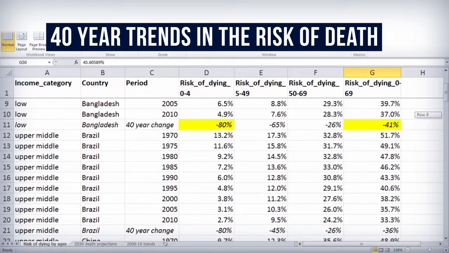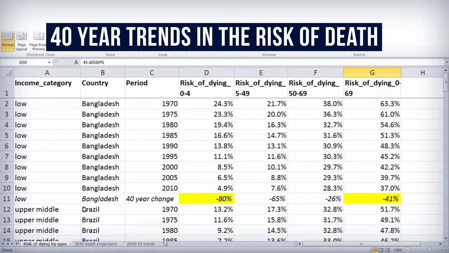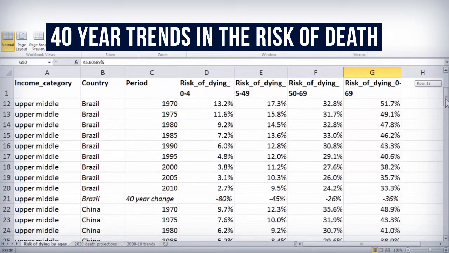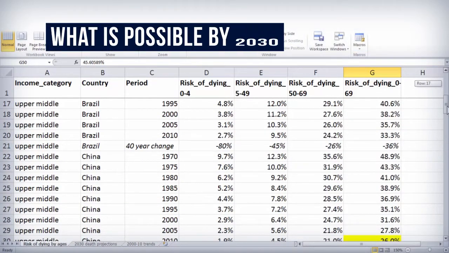If we go further, look at what happened for Bangladesh over the 40 years. The risk of death before age 70 fell by 41%. And importantly, the risk of childhood deaths fell by a full 80%, as shown here. So the first message to Mr. Modi is that India has done lots, but it can do much better.